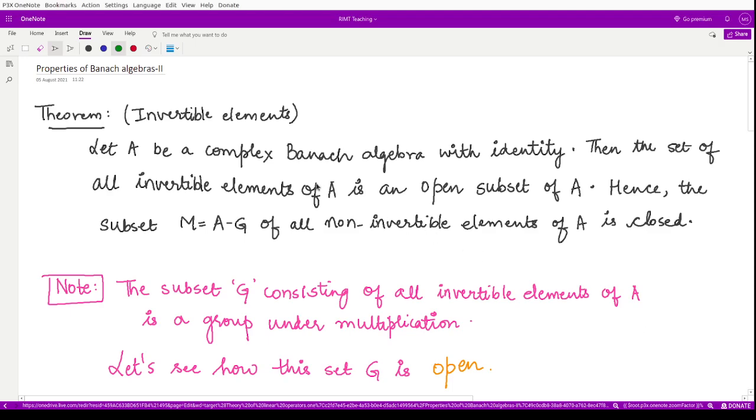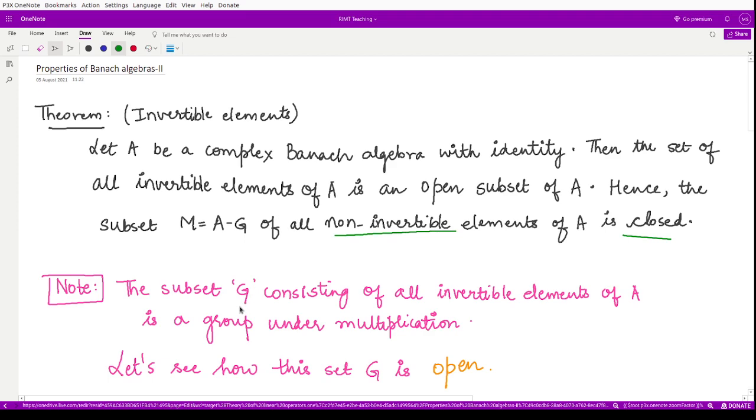Our next property corresponds to invertible elements. Here the theorem says that, given A is any complex Banach algebra with identity, the set consisting of all invertible elements of this algebra is an open subset of that algebra. Hence we may say that if G is the open subset, then M, which consists of all the non-invertible elements, would be closed.